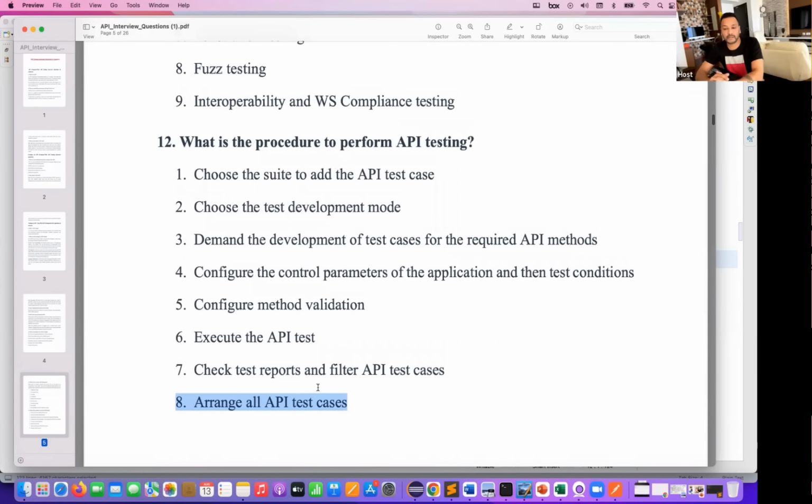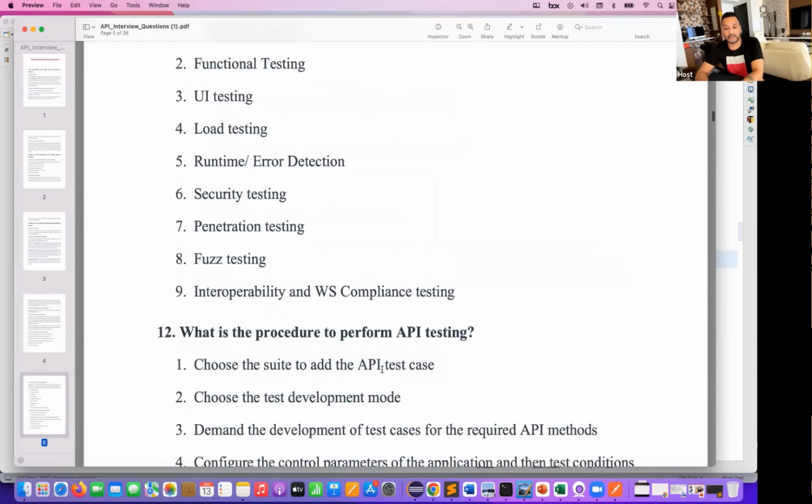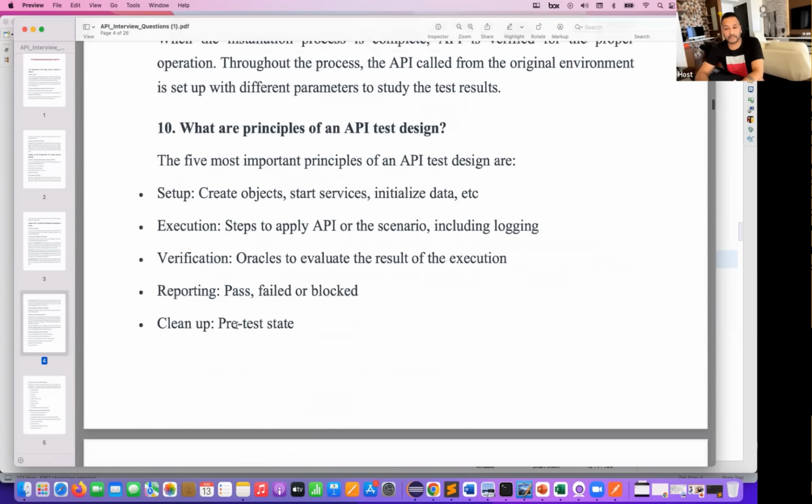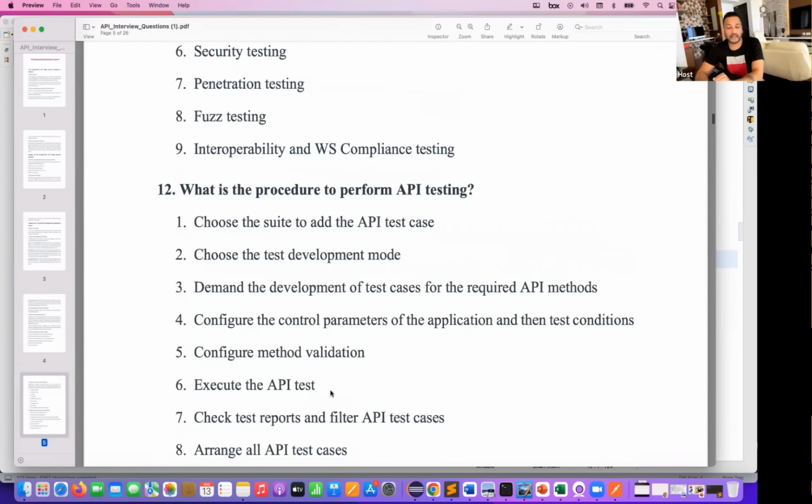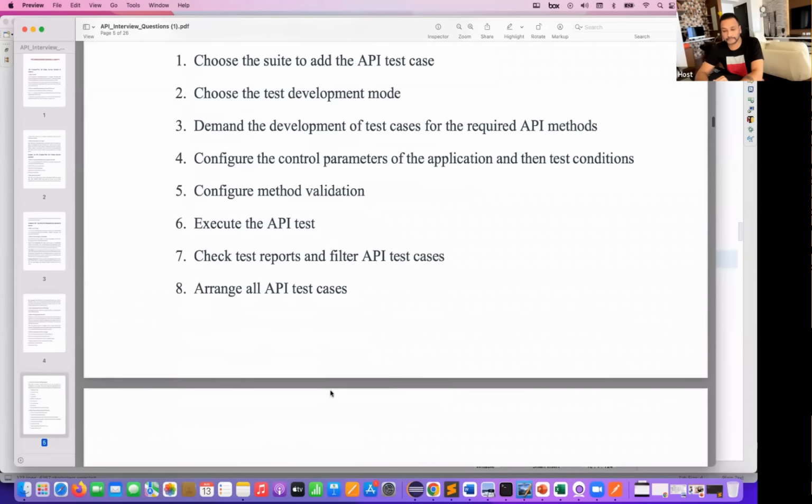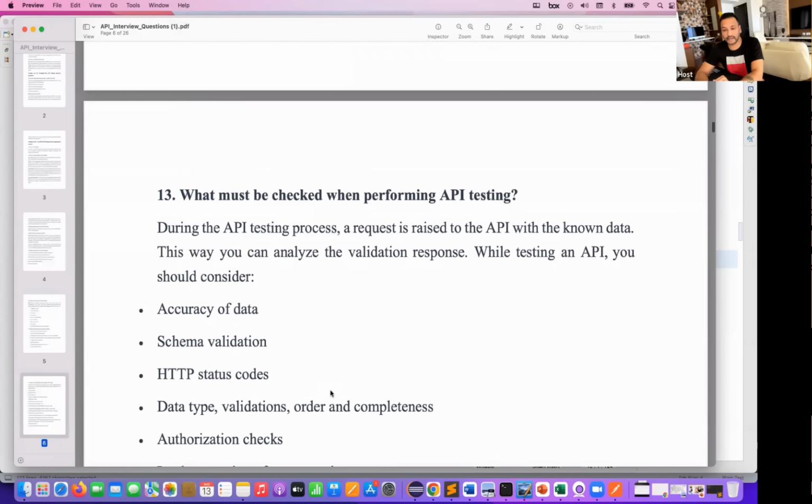This is the typical procedure to perform API testing everywhere. These are the common things. Maybe you might have some extra points, and you can definitely add them. But these are the standard points that we always have to maintain. Along with that, I have covered over here the principles of API testing. You can just combine both the answers together and give the best answer at the time of the interview. Okay. Now quickly, let's see the next one.